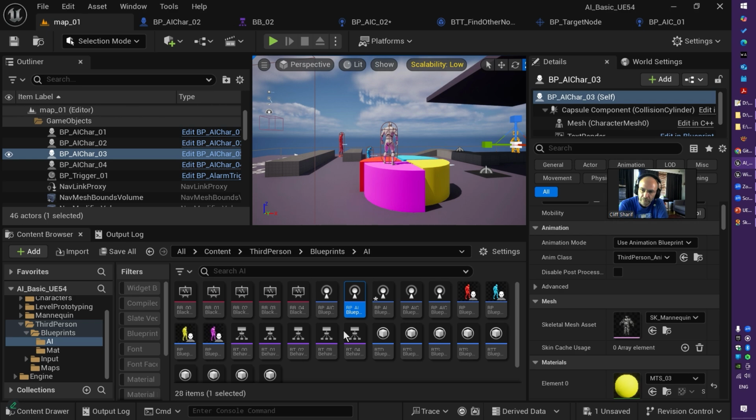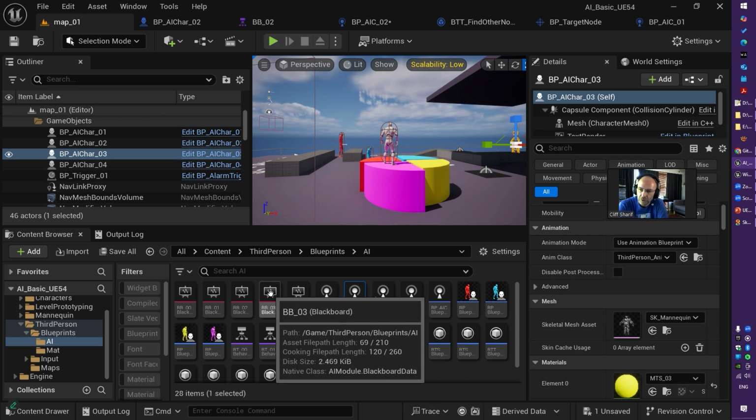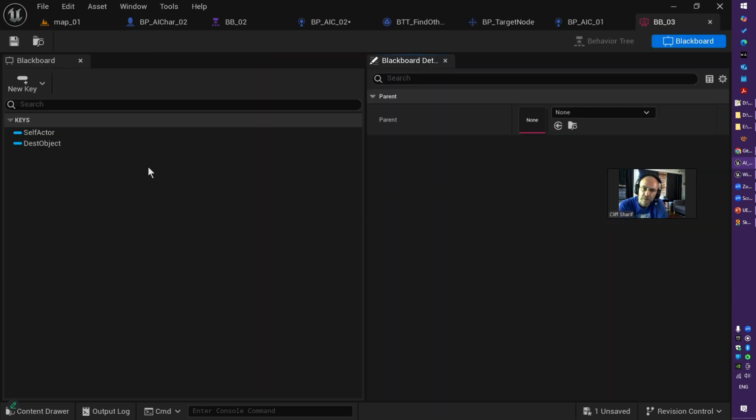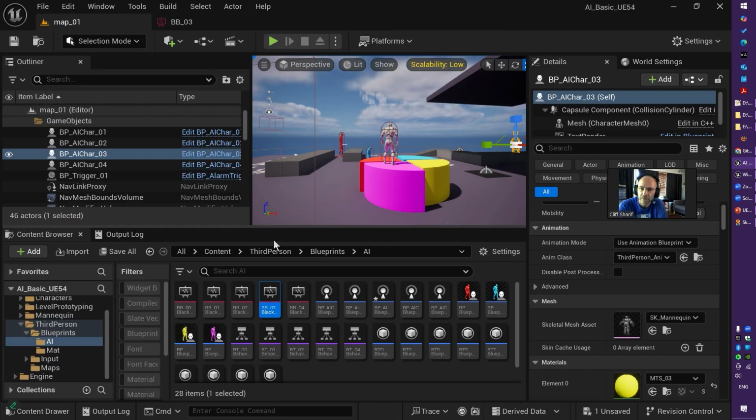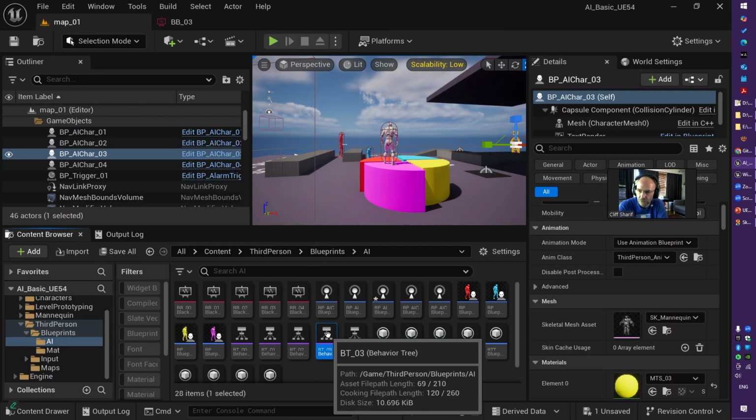So first things first, let's check the knowledge. What knowledge does it have? It has a destination object, and that destination object is basically an actor. Alright, interesting. So what else? Let's check the behavior tree. Close these behavior trees here, all of them. Number 1, behavior tree number 3.